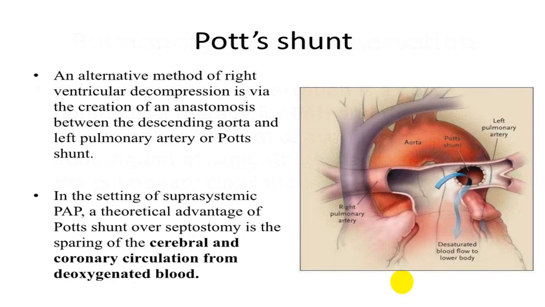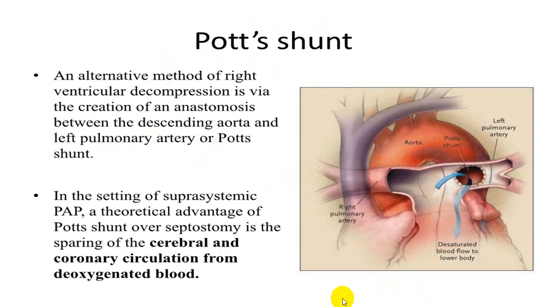Pott shunt is a shunt created between the left pulmonary artery and the descending aorta, or you can create it between the right pulmonary artery and aorta. This is called Pott shunt. So you create an anastomosis between the pulmonary artery and the descending aorta or ascending aorta. You call it a Pott shunt. So that can be created.